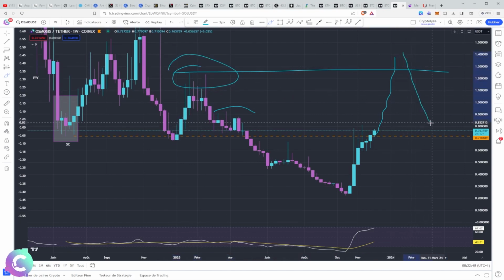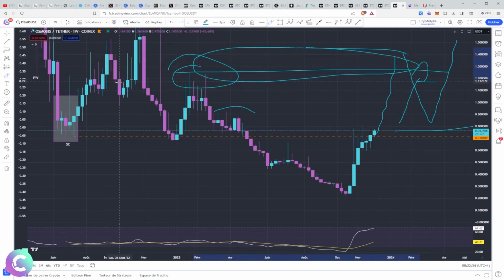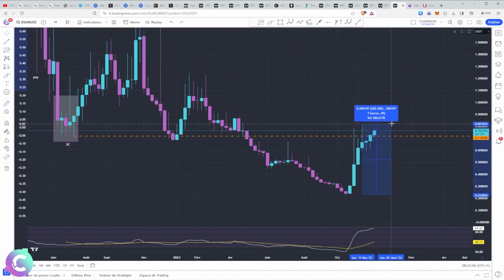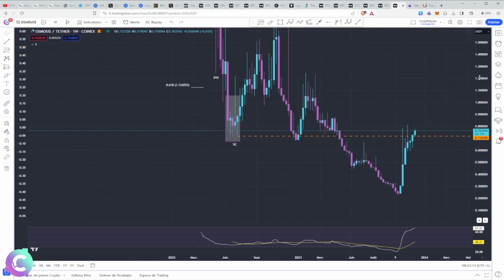Okay, at this point we could retrace, retest, and start going up again, okay? As long as this is not done, as long as we do not go and look for the 125.13, well, at this moment we have no closure, and therefore we will not have real validation. So for the moment we are in a rally which is rather positive for the ecosystem in which we have already made good performances. If we take the lowest and we go for the highest of this part, we did 260.